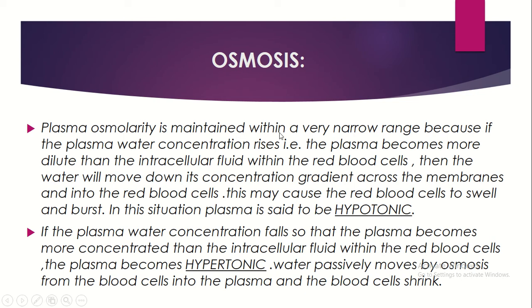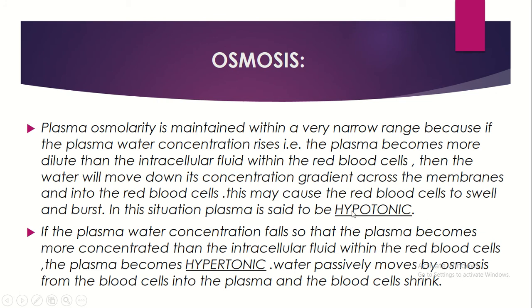Plasma osmolarity is maintained within a narrow range because if the plasma water concentration rises, that is, the plasma becomes more dilute than the intracellular fluid within the red blood cells, then the water will move down its concentration gradient across the membrane and into the red blood cells. This may cause the red blood cells to swell and burst. In this situation, the plasma is said to be hypotonic.